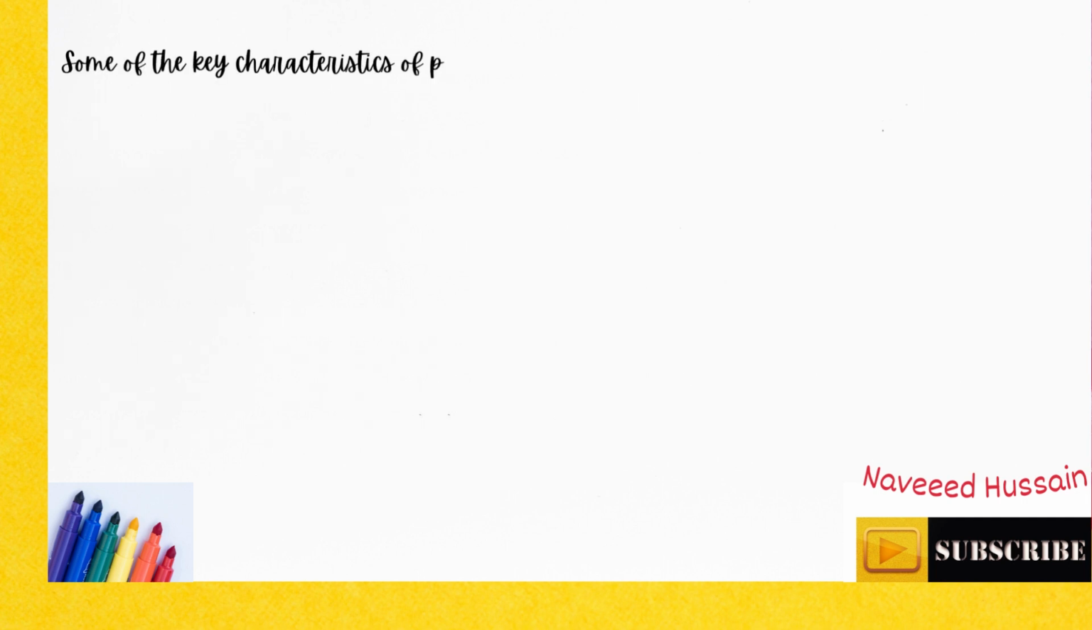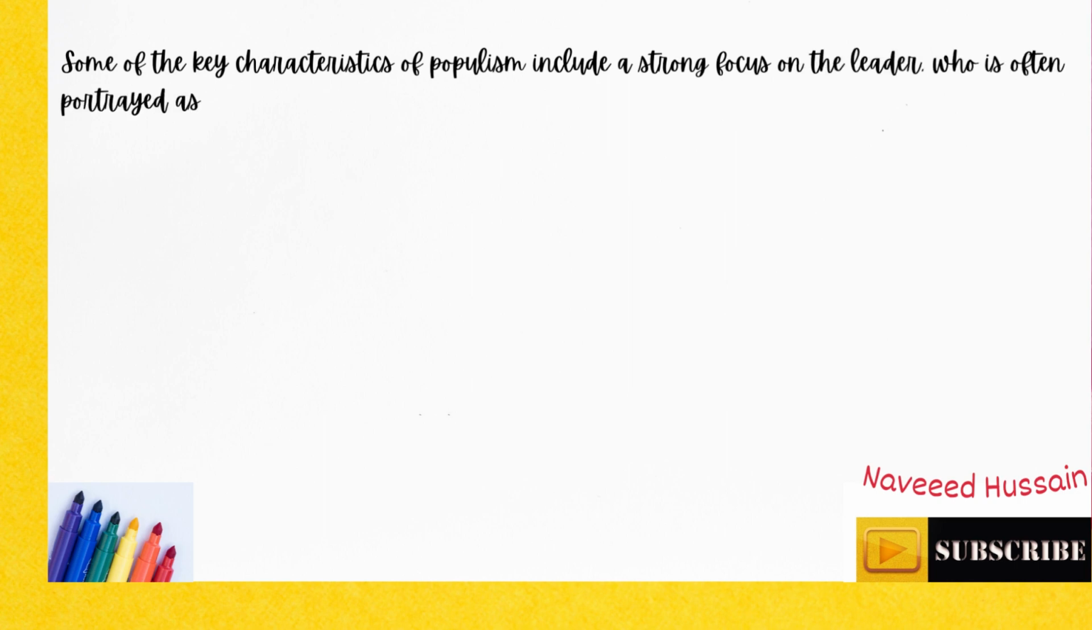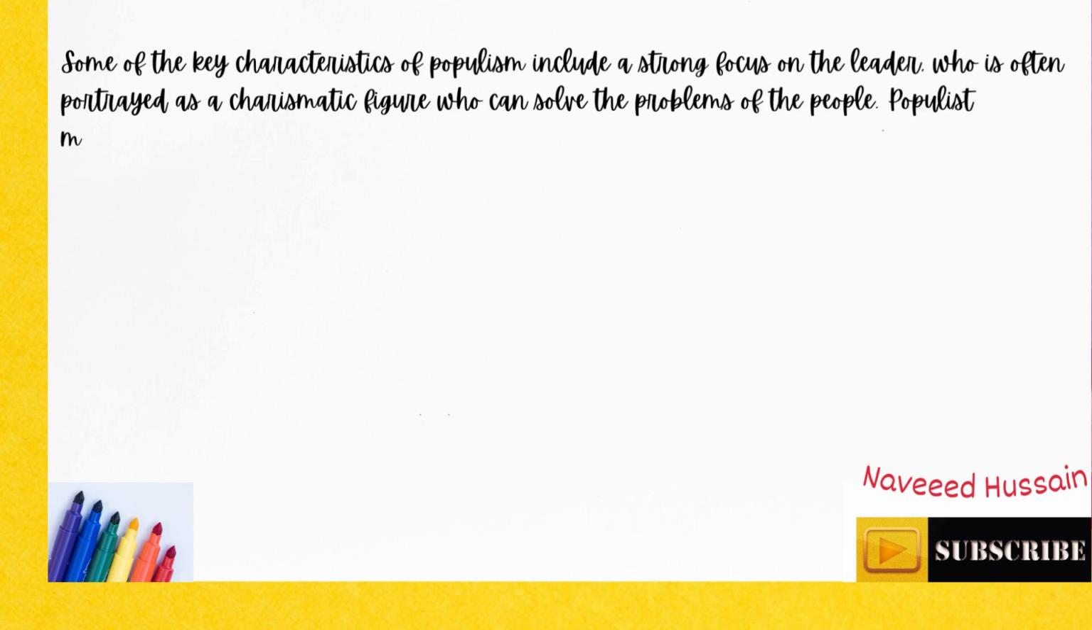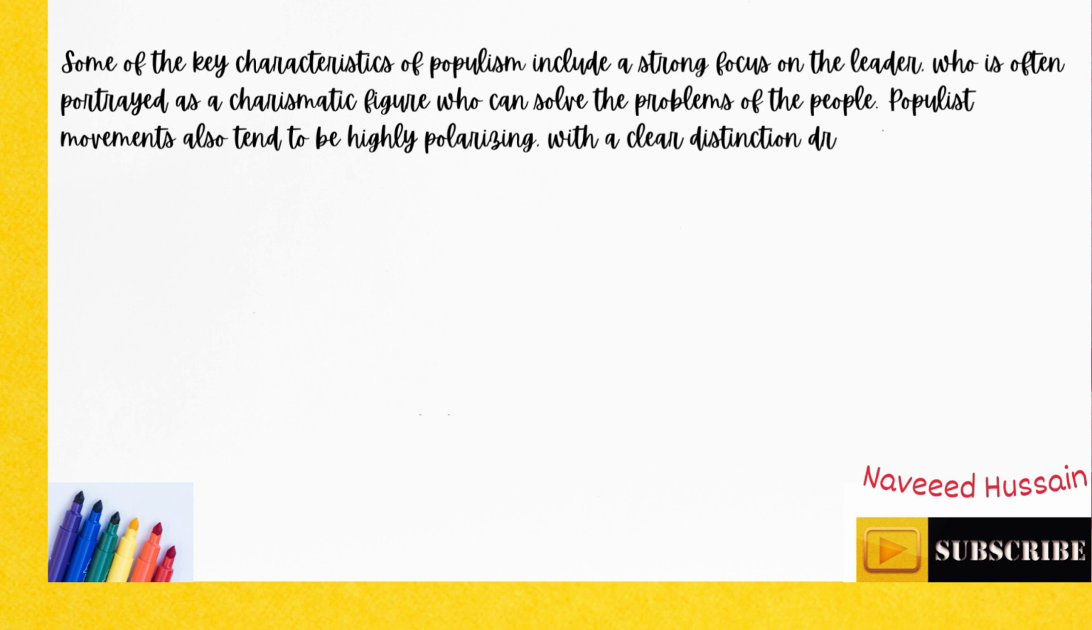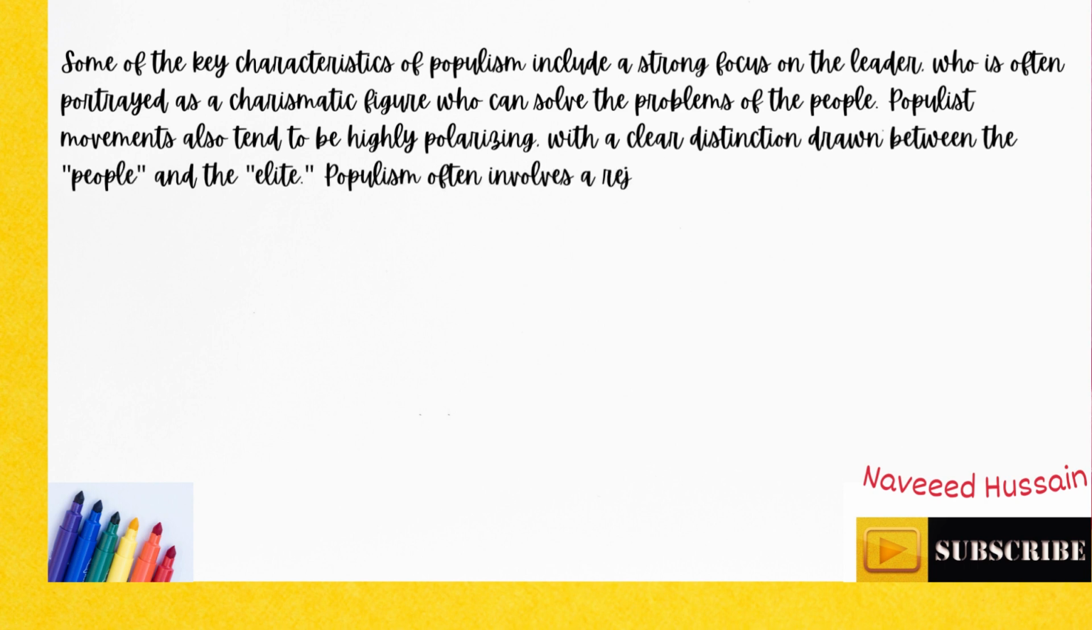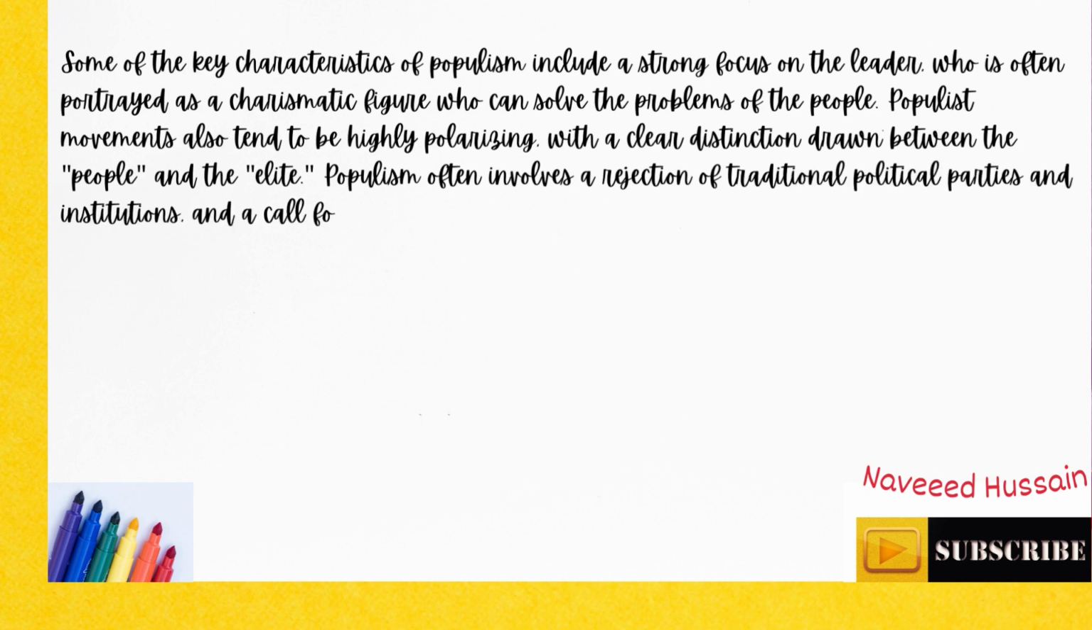Some of the key characteristics of populism include a strong focus on the leader, who is often portrayed as a charismatic figure who can solve the problems of the people. Populist movements also tend to be highly polarizing, with a clear distinction drawn between the people and the elite. Populism often involves a rejection of traditional political parties and institutions, and a call for radical change.